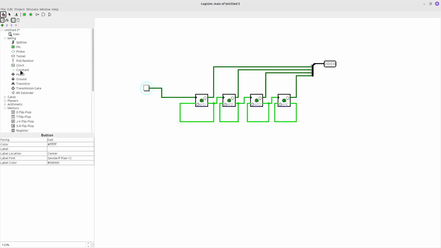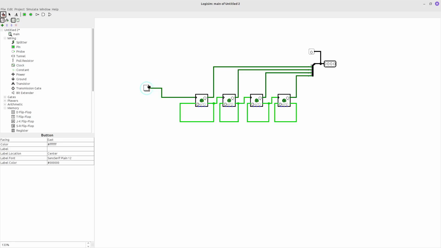I will add a probe here and set this as decimal and we can see what is going on. I press the button and I see the increment. Our schema tries to calculate from 0 to 15 actually.